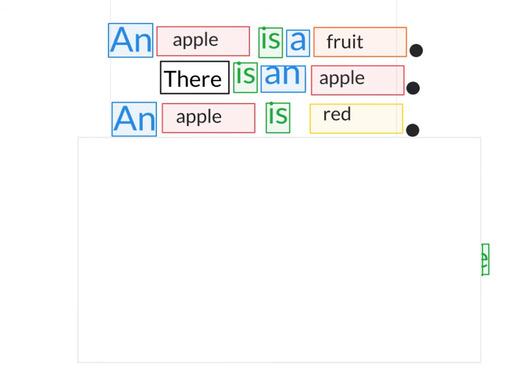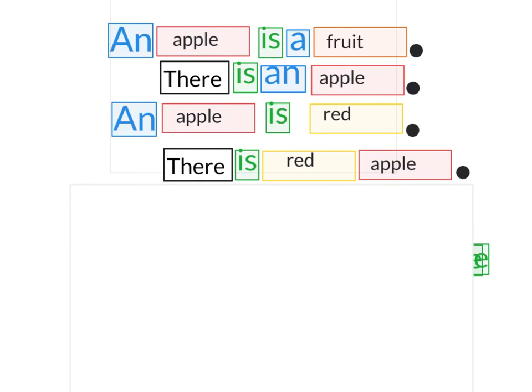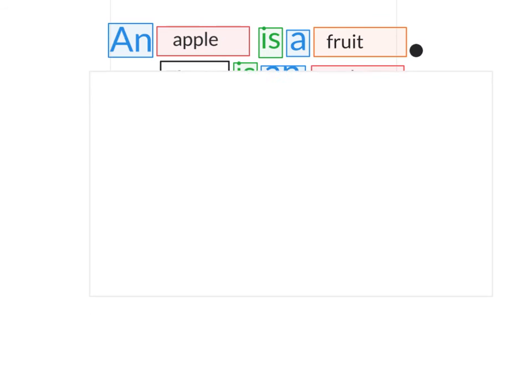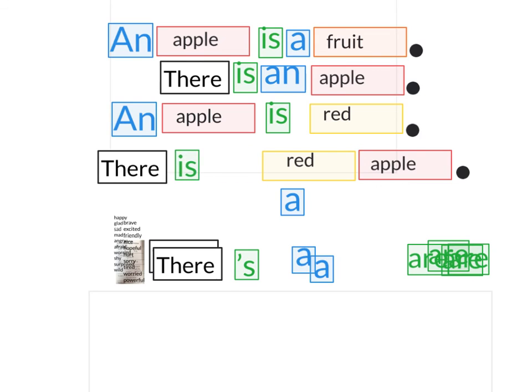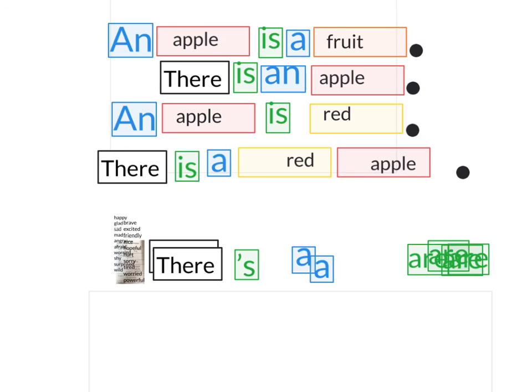An apple is red. There is red apple. What do we need to do? Do you know? We need to find an and we need to move this over. There is a red apple. Because apple is just one, so we need to have an in front of it. We put it in front of the adjective red.